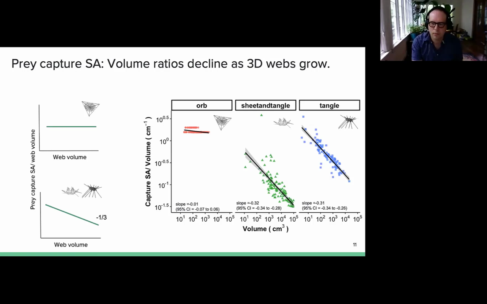And this is critical because as web volume is proportional to web weight or the costs of the web, and the prey capture rate is proportional to the prey capture surface area, this means that in three-dimensional webs, as volume and web weight increase, a spider may capture less prey per unit of web cost, potentially making a more costly web less effective at obtaining prey.